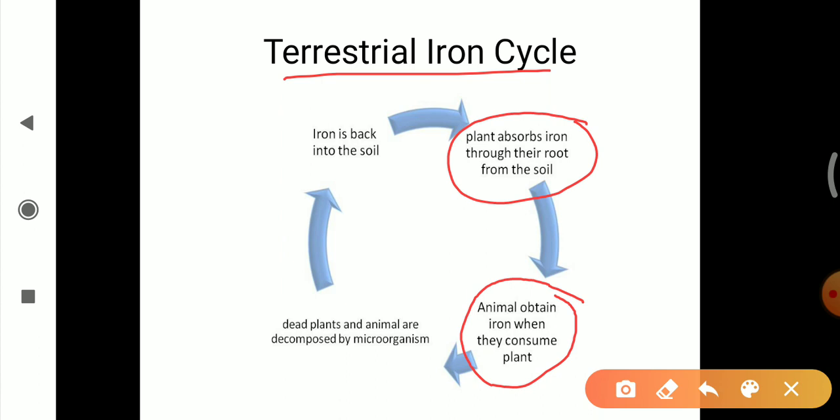After that, there will be the death and decay of plants and animals. After death and decay, they will be decomposed by microorganisms such as bacteria and fungi. Again this iron goes back into the soil. This cycle continues in the terrestrial iron cycle.